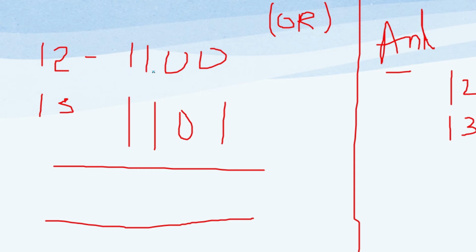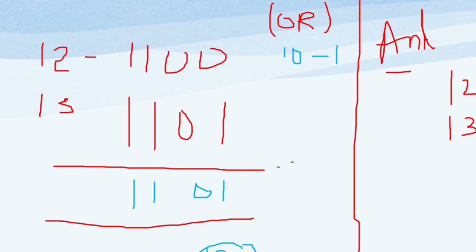12 in binary format is 1100, 13 is 1101. So for our operation, when any one of them is 1, it is 1, and when both are 0, it is 0. So 0 1 is 1, 0 0 is 0, 1 1 is 1, 1 1 is 1. So what is this binary format? It is 13. Correct, right? So for the OR operation, it is 13.